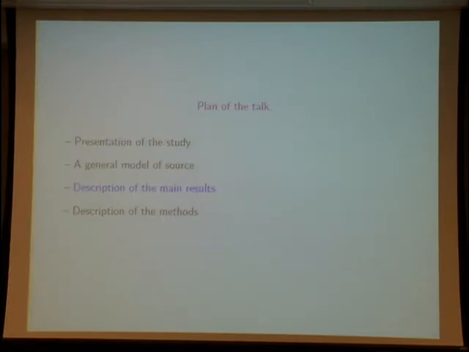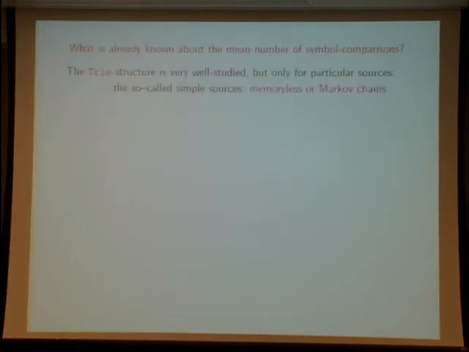Okay, now I describe the results. Some of our main results were about the trie, about the BST, and about quickselect. The trie structure is very well studied, but only for particular sources, mainly memoryless sources or Markov chains.